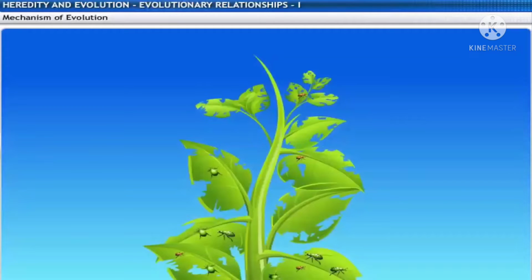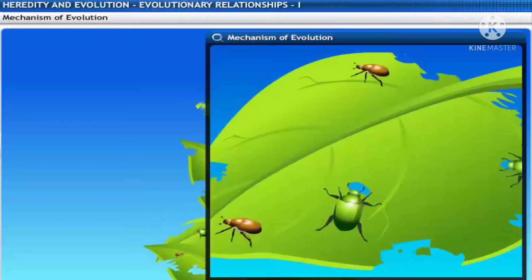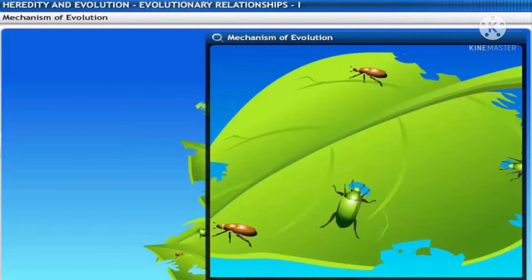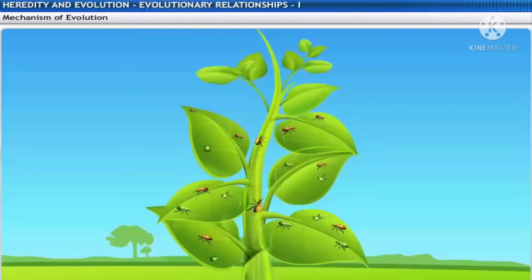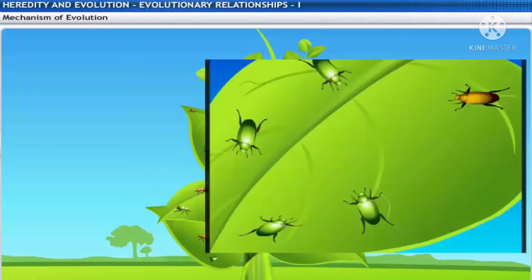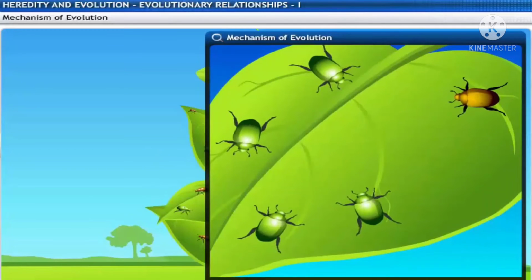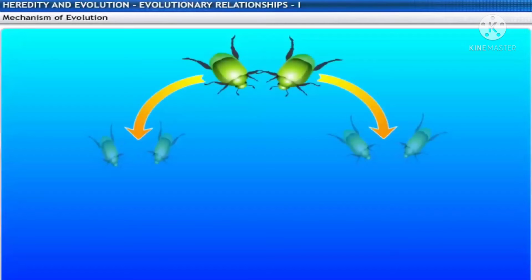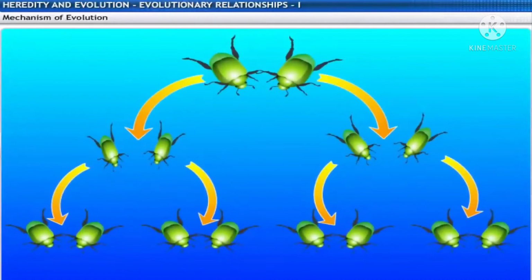The bush gets infested with a disease, and the amount of leaf material available to the beetles is reduced. So, during the course of generations, the average weight of the beetles decreases. When the plant disease is eliminated, the average weight of the beetles returns to normal. Since the change is not inherited over generations, this is not an example of evolution.